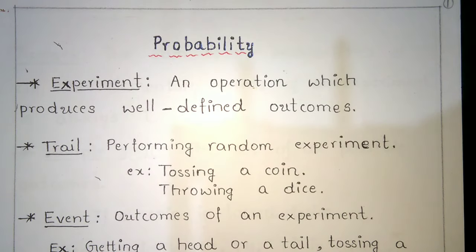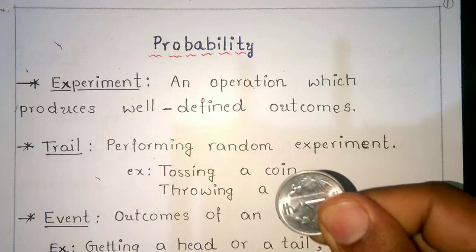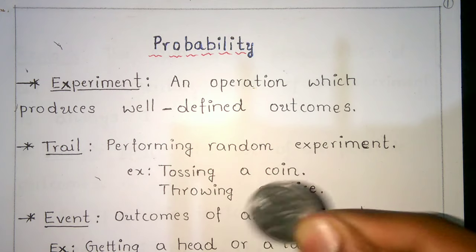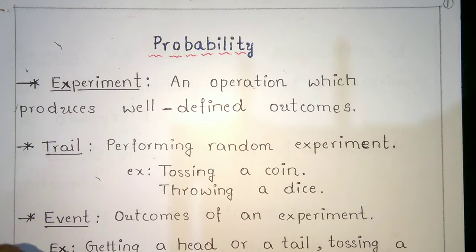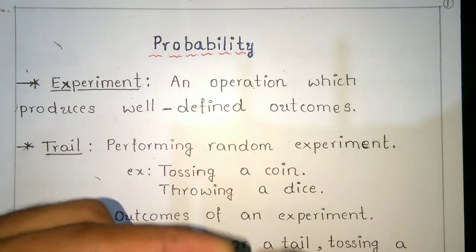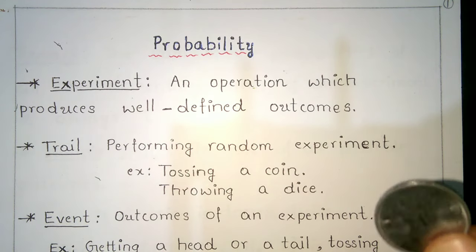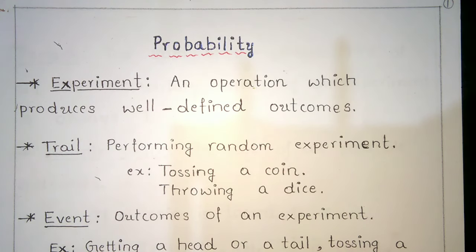An experiment is an operation which produces well-defined outcomes. Suppose you toss a coin, you get head or tail. Well-defined outcomes means the results are one tail and one head. So tossing a coin is an experiment, producing well-defined outcomes, head and tail.